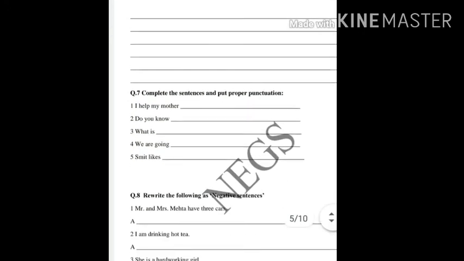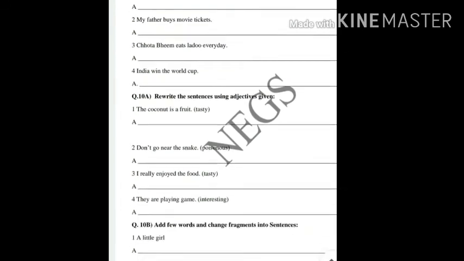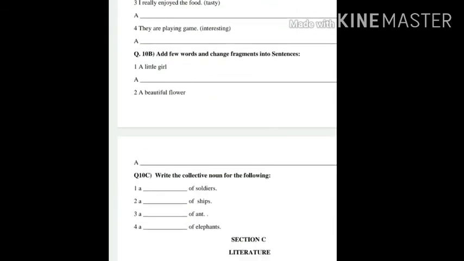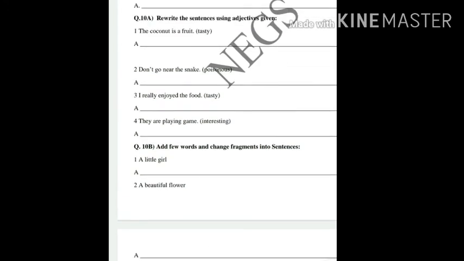Right, and you have to punctuate it. माने if it is a simple statement, write a full stop. If it is a question, write a question mark. That way. Now, as you go down, these are all from the grammar portion, right? These exercises till 10C are from the grammar portion.